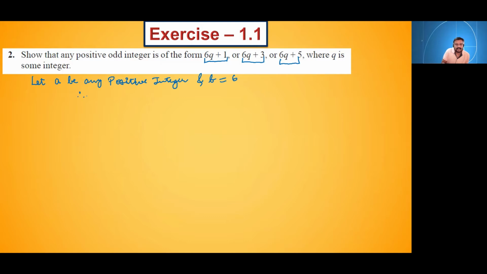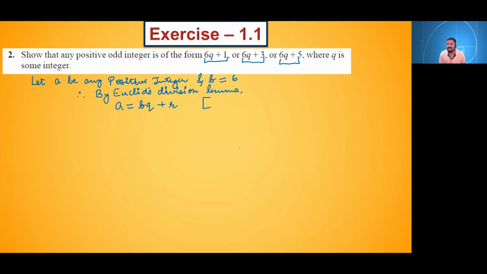So therefore, by Euclid's division lemma, what can we write? a is equal to bq plus r. Now, what about this r?